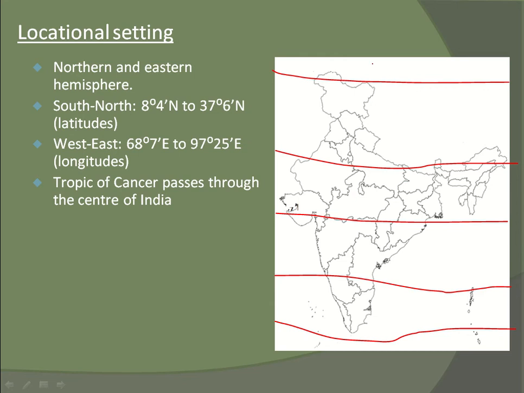This is known as the Arctic Circle. This is the Tropic of Cancer. This is the Equator. This is the Tropic of Capricorn. And this is the Antarctic Circle. So we are in the circle of the Tropic of Cancer. See here, the Tropic of Cancer passes through the center of India.